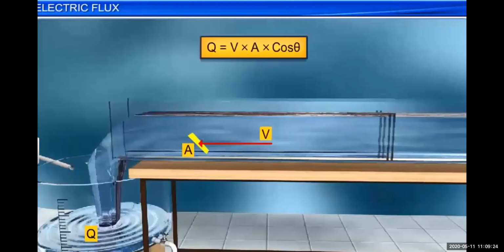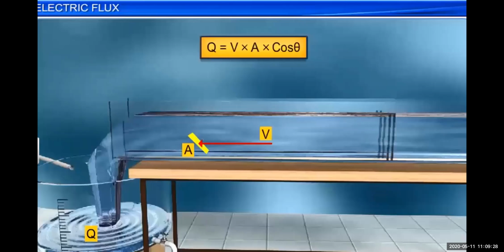So in the case of this water collection, we will use the formula: the amount of water collected is equal to the velocity of water multiplied by the area region through which water is flowing, multiplied by cos theta, the cosine of the angle. So the outward normal is used, and we can find the amount of water collected in the jar by using the formula VA cos theta.